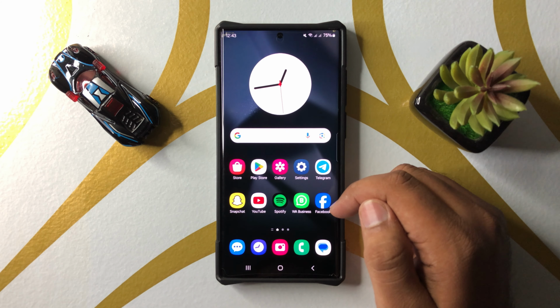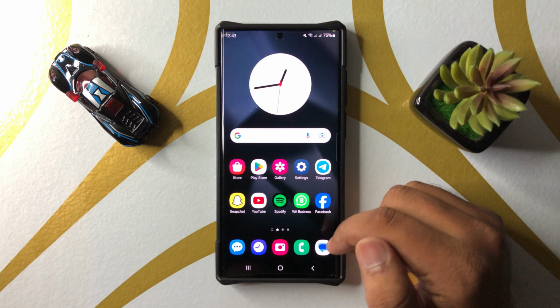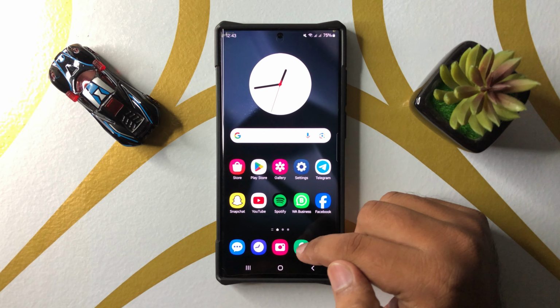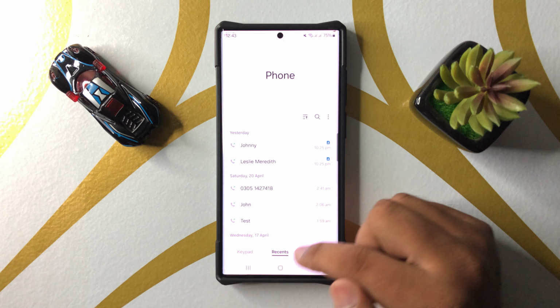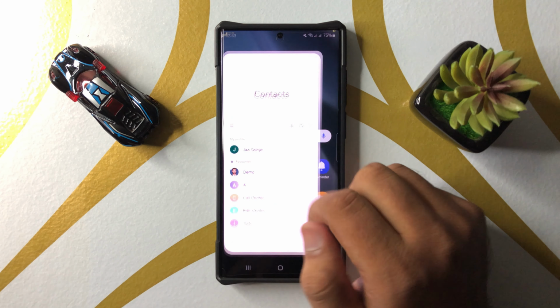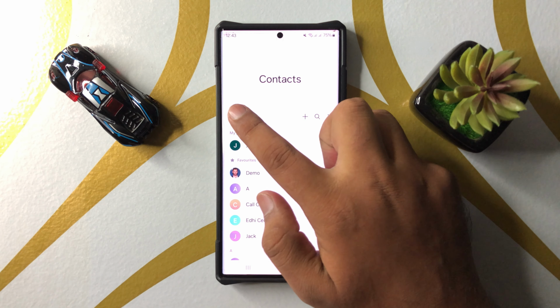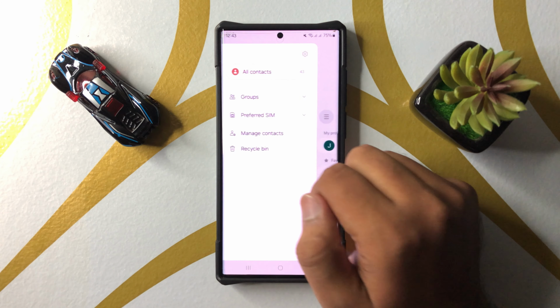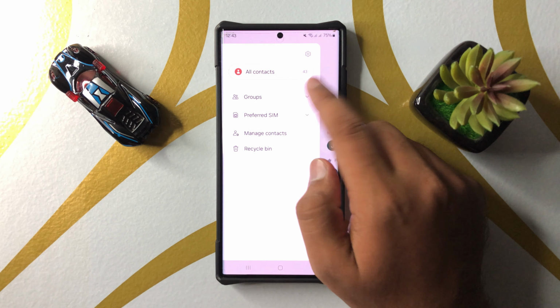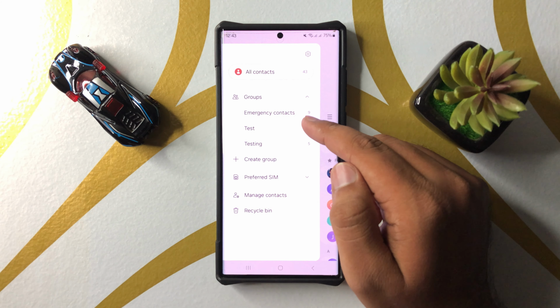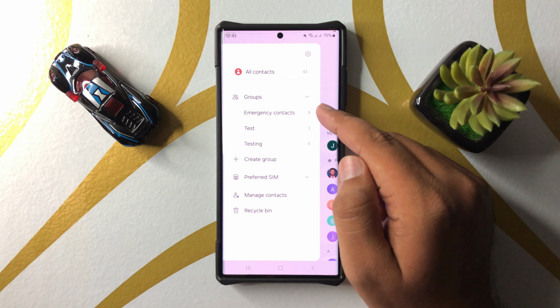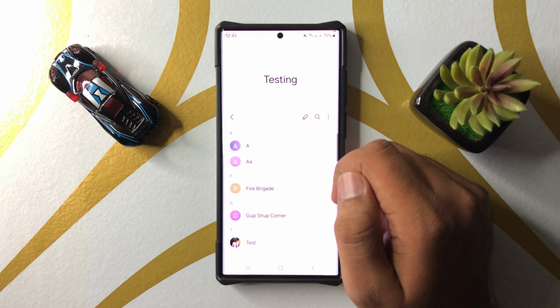So first of all, open the phone app. Go to the contacts app and then click on this three dot more icon, menu icon, and then click on groups. Now from here choose the group in which you want to assign a custom ringtone.